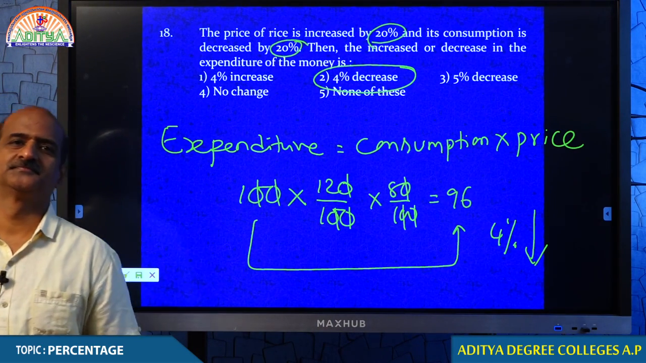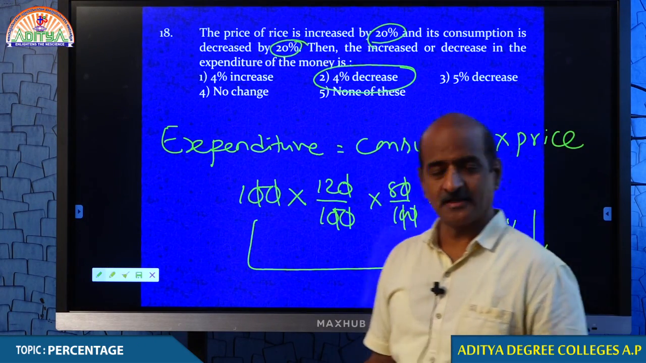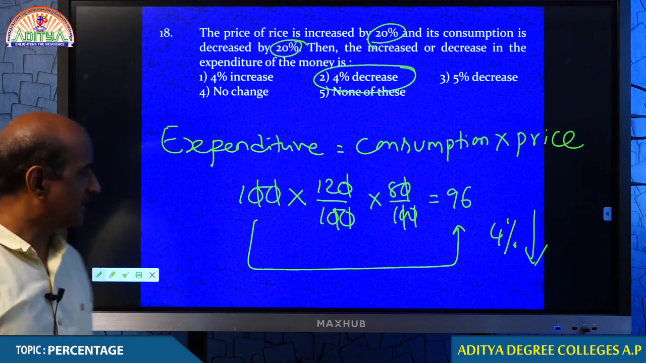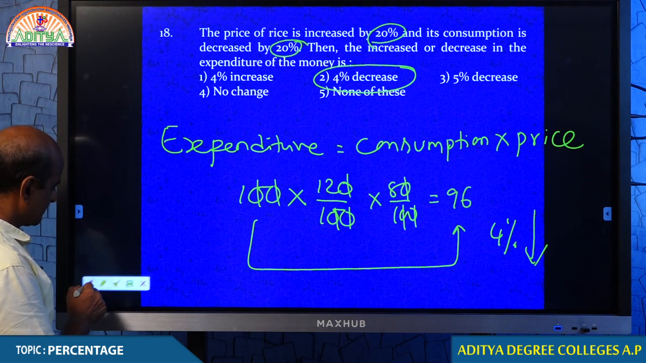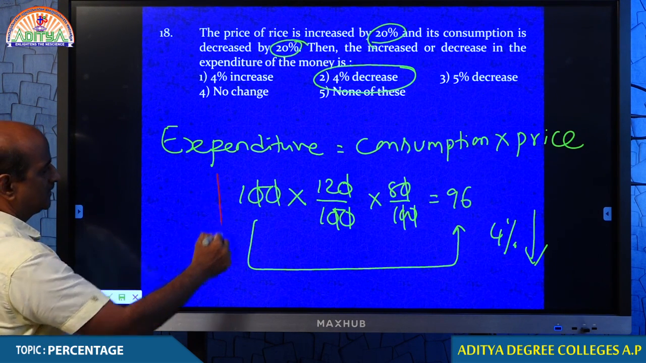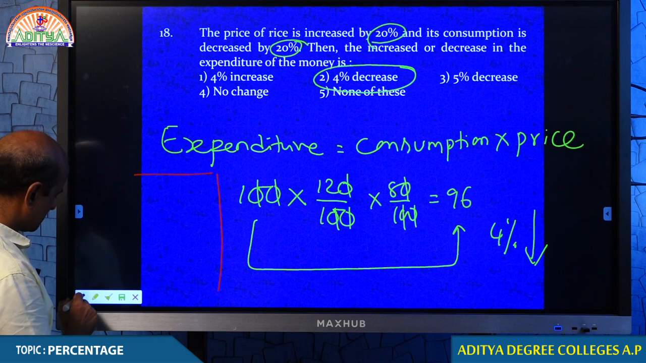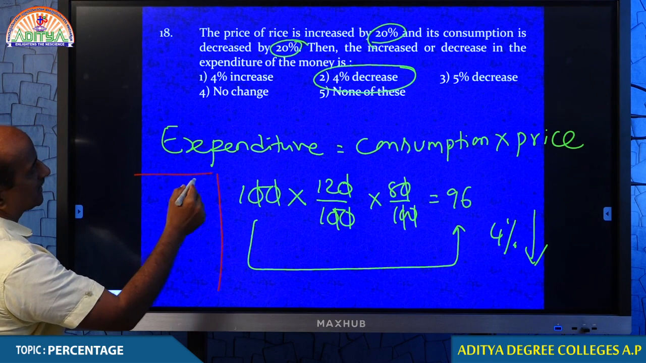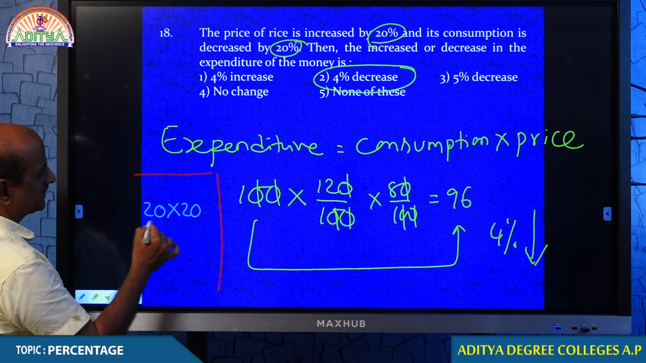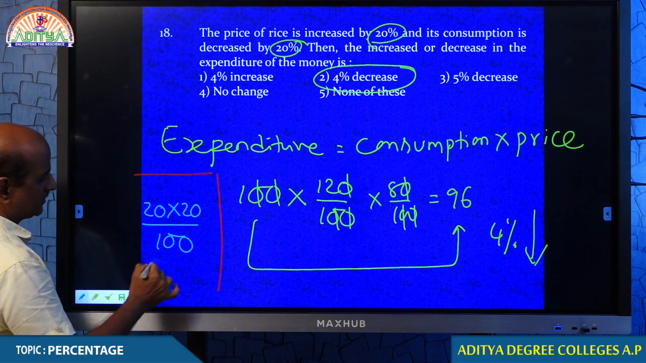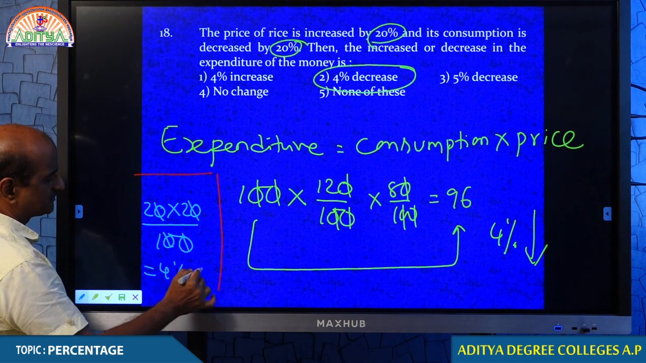Comfortable? I hope so. Excellent. Many of you have given me the answer. That's really encouraging. But students, I just want to tell you one interesting point. Whenever this kind of question is given, we can handle it even more easily. You know how? Let me tell you. Whenever the percentage increase and percentage decrease in expenditure are the same, you can straight away put your answer as 4%, multiplying these two.